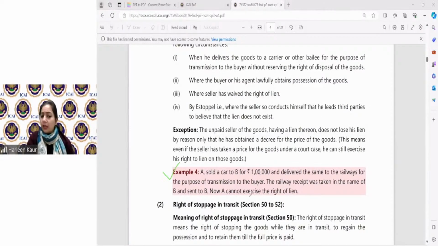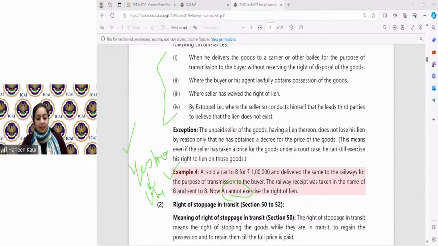Students, he is telling me that now I cannot exercise my right to lien. Is it correct? Yes, ma'am, or no, ma'am, and why, ma'am? If it is correct, I want to know the reason why. Why I cannot exercise my right to lien? Under which category has this lien come to an end? Tell me. Example number 4. Why A cannot exercise his right to lien on the goods?